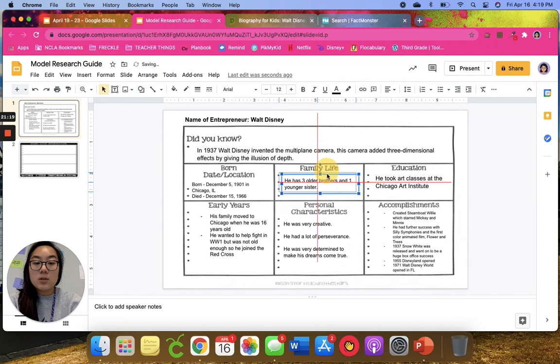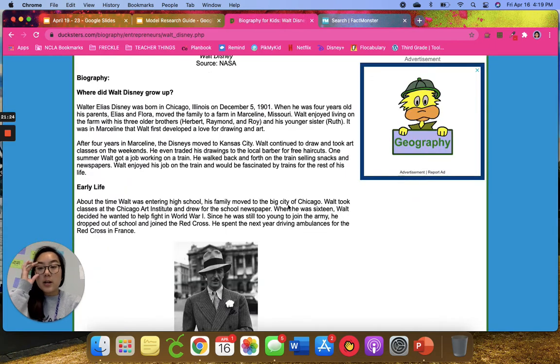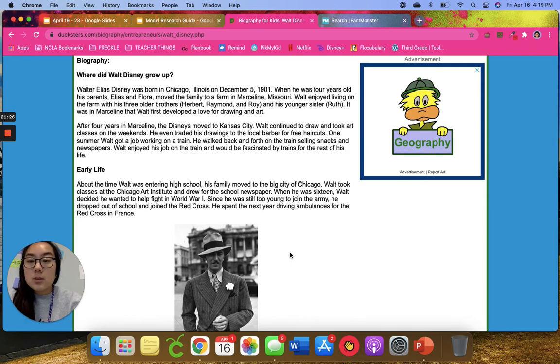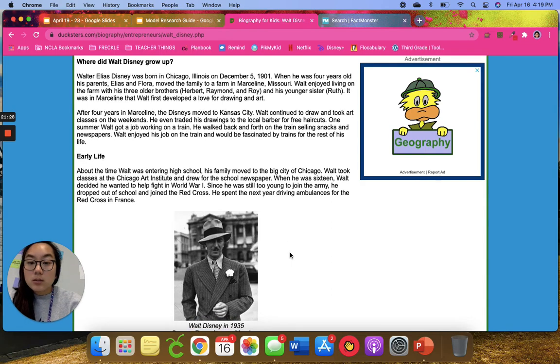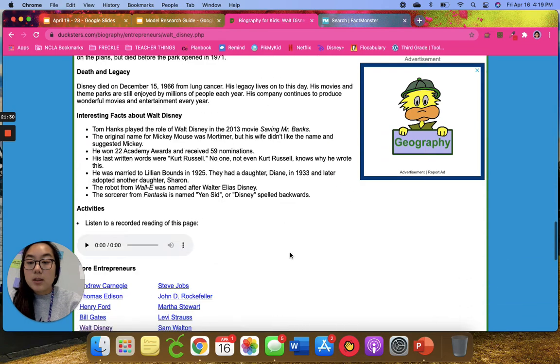And then I do want to try to find if he was married. So, and it might not be in this one. We might have to do some searching and some digging. Oh, but look, it's down here in the interesting facts. He was married to Lillian Bounds, and they had a daughter in 1933 and adopted another daughter. So I'm going to put that.